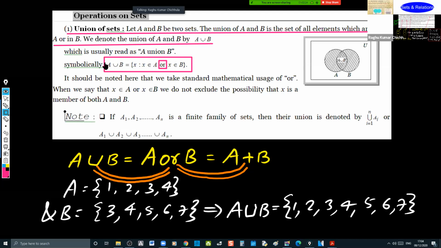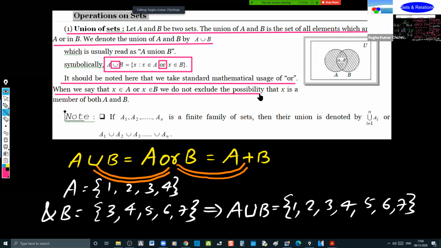OR stands for union. This union stands for plus, addition. You'll understand that in the verbal problems. So this is about the union. Now it should be noted that we take the standard mathematical usage of OR. Then we say that X belongs to A or X belongs to B. We do not exclude the possibility that X is a member of both A and B. That's what I said: either A or B or both.